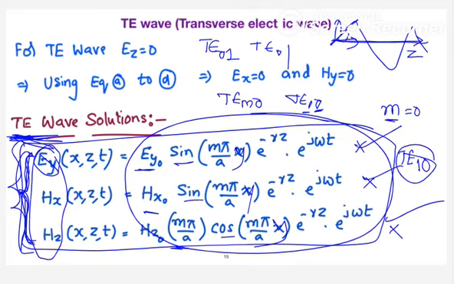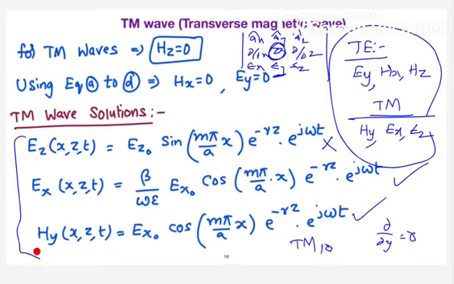So when I say transverse electric, your Ez will be 0. Corresponding to that, which components are existing? Similarly, when I say transverse magnetic, there is no magnetic field in the z direction. Correspondingly, which components are existing? That's it. If you remember those points, it's more than enough. We'll continue the same discussion in the next class, followed by the problems.